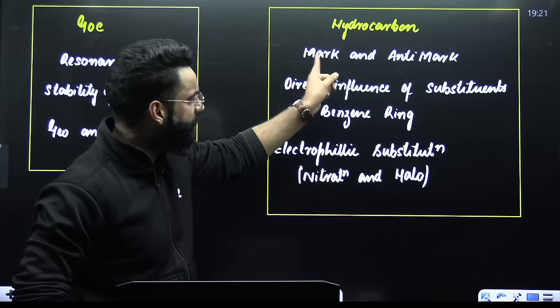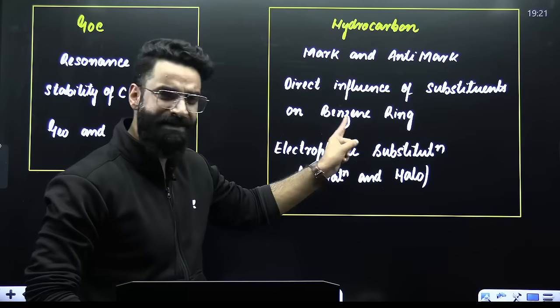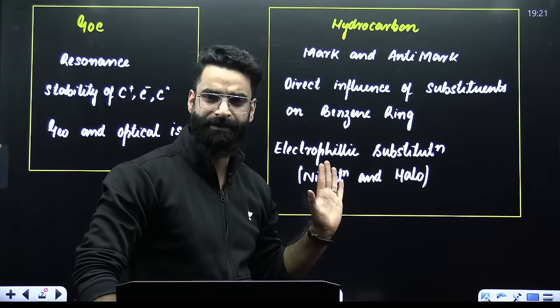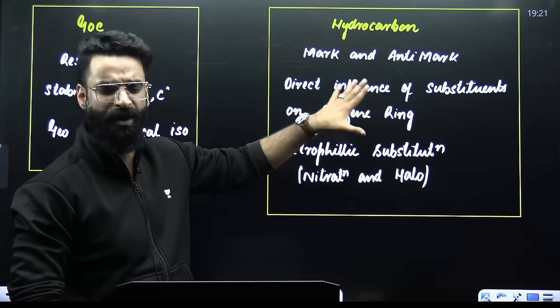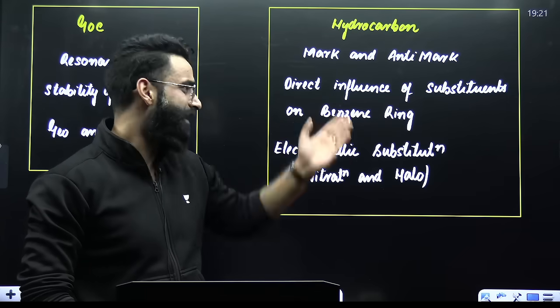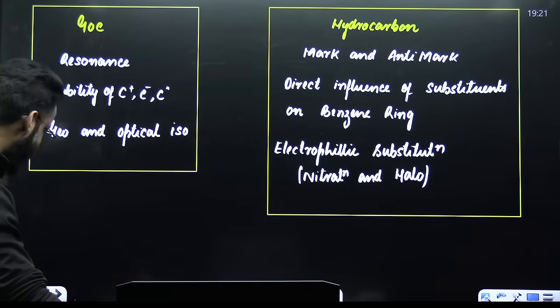Hydrocarbons: Markovnikov's and anti-Markovnikov's rule, directing influence of substituents on the benzene ring, electrophilic substitution reactions, particularly nitration and halogenation. These are the short topics of your chapter hydrocarbons, from which a question is asked almost every year in your NEET examination. Expect some 2 questions from here.